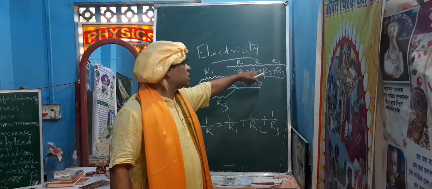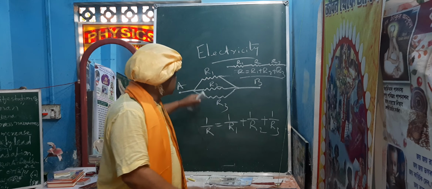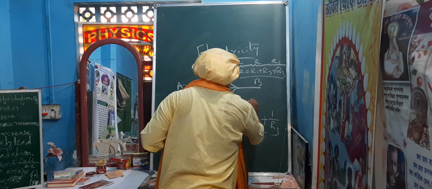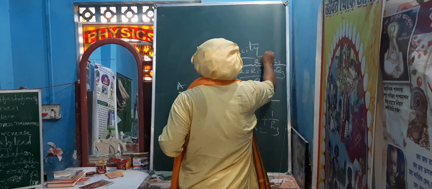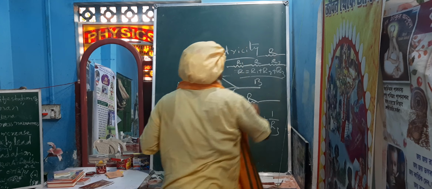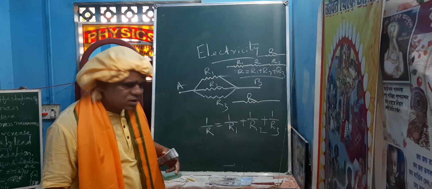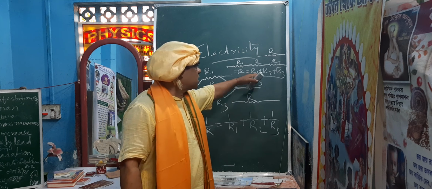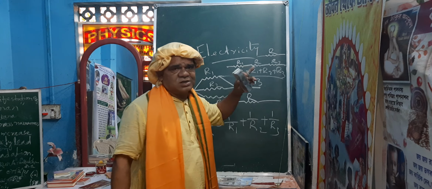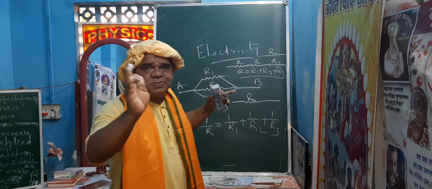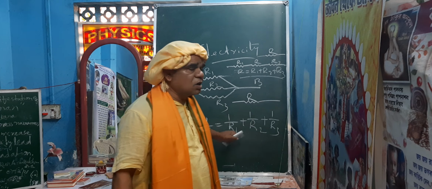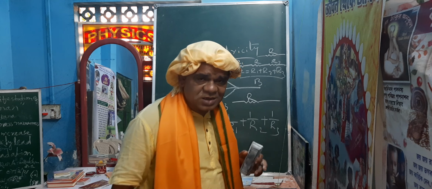In place of these three resistances, we can use a single resistance R. So this is the equivalent resistance of this connection. So this is parallel connection and this is series connection. In series, R is equal to R1 plus R2 plus R3, and in parallel, 1 by R is equal to 1 by R1 plus 1 by R2 plus 1 by R3.